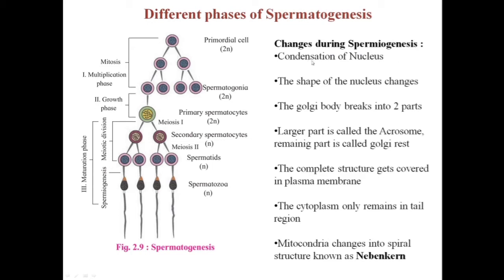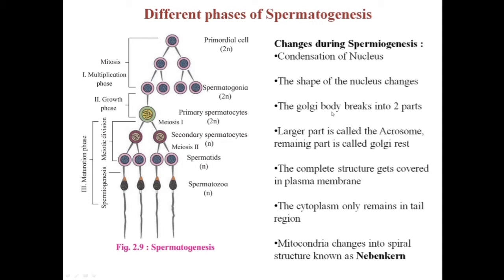The first change is condensation of the nucleus. The nucleus is going to condense by losing mRNA and acidic protein. So what is left inside it is DNA and the basic proteins. Second, the shape of the nucleus also changes. The nucleus becomes a little pointed, like an oval shape in human sperms.